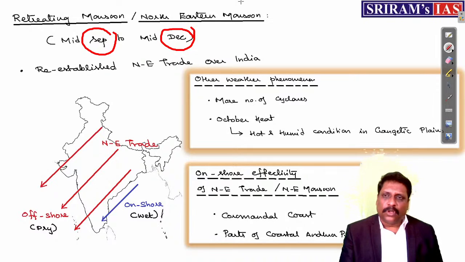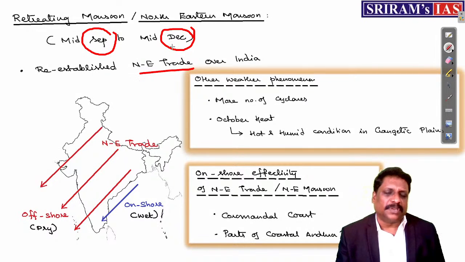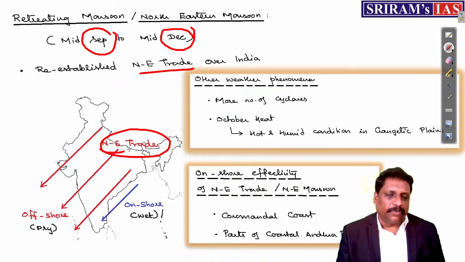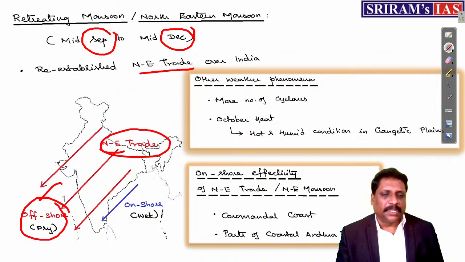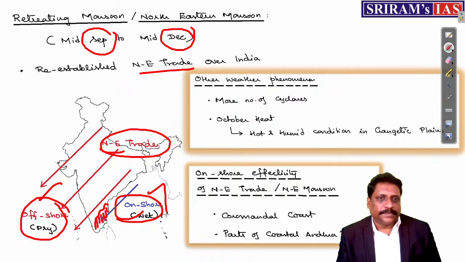Northeastern monsoon is all about the re-established northeastern trade. You call them as northeastern monsoon. See the direction in which this northeastern trade flows. For entire India, this wind is an offshore wind. But when I talk about Coromandel Plains, this wind is more like an onshore wind.